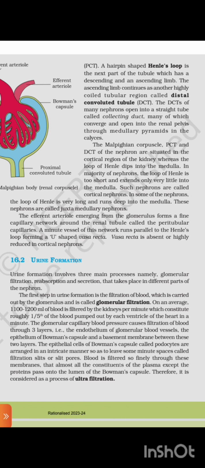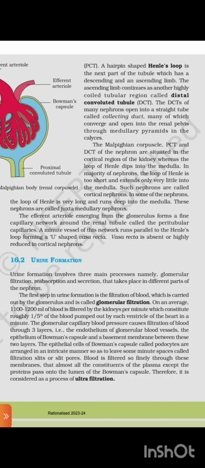In some of the nephrons, the loop of Henle is very long and runs deep into the medulla. These nephrons are called juxtamedullary nephrons. The efferent arteriole emerging from the glomerulus forms a fine capillary network around the renal tubule called peritubular capillaries. A minute vessel of this network runs parallel to the loop of Henle, forming a U-shaped vasa recta. Vasa recta is absent or highly reduced in cortical nephrons.